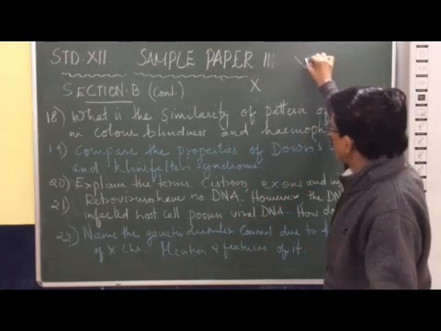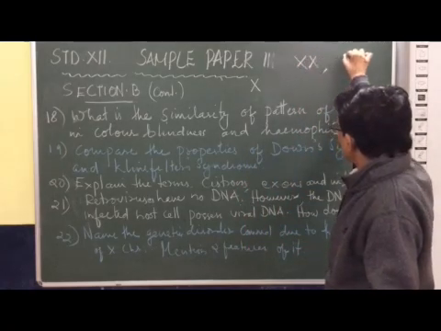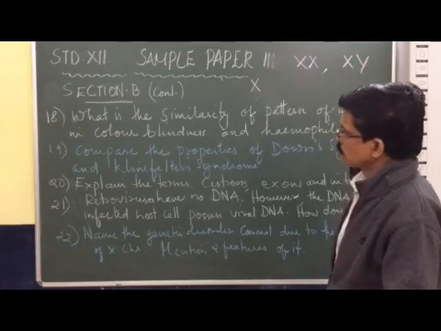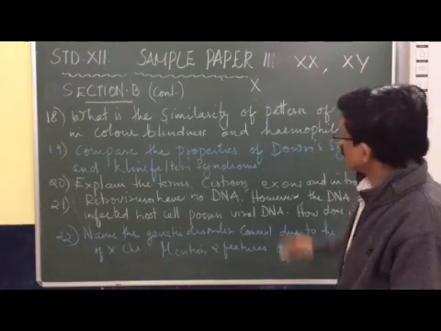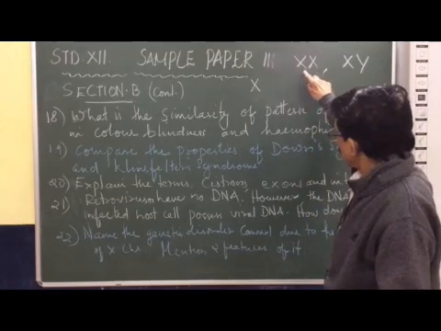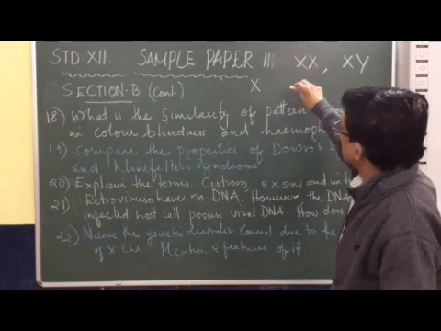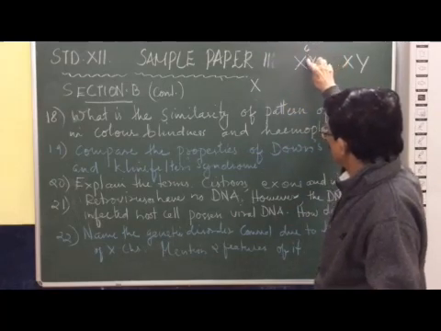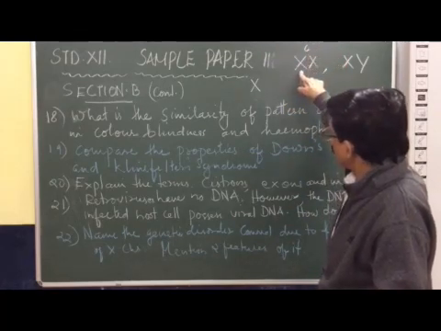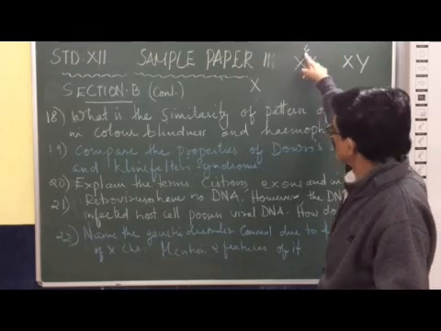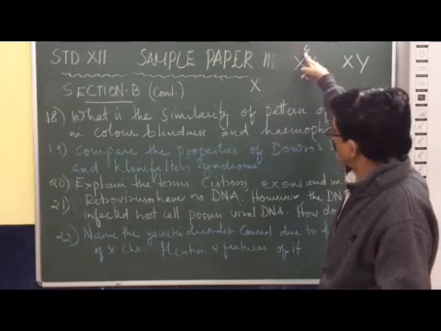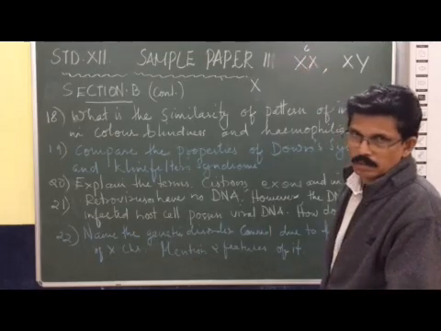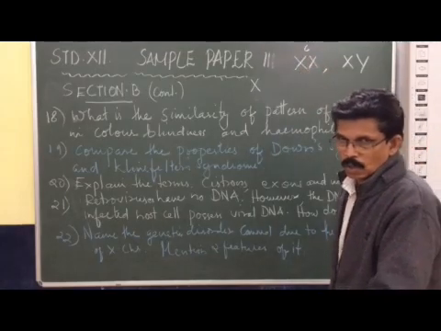Females have 2 X chromosomes, whereas males have only 1 X chromosome. For example, let me write small c for color blindness. If only 1 X chromosome of the mother, the female, has this recessive gene for color blindness, the individual becomes a carrier.